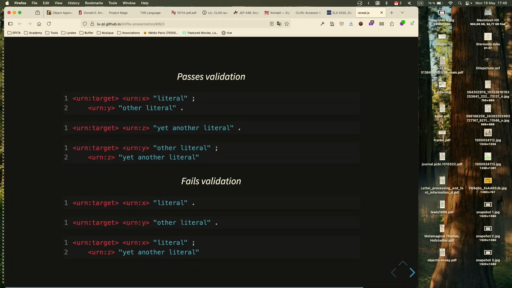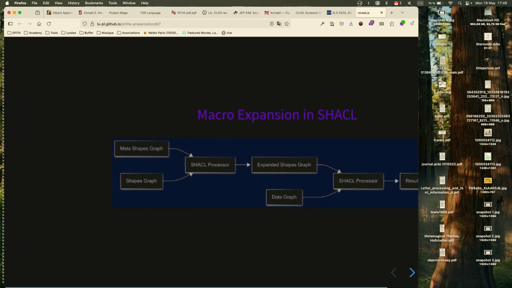So here are some examples of passing validation and failing validation. And I think this is a very classical example of macro expansion. You build an abstraction that macro transforms into something lower level. So maybe a very traditional application for macros.